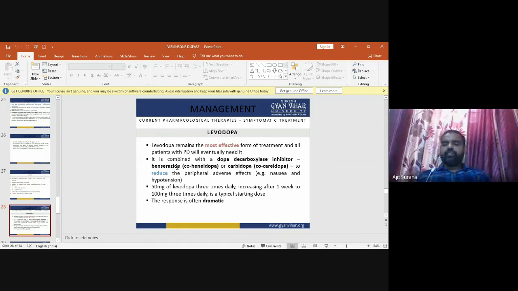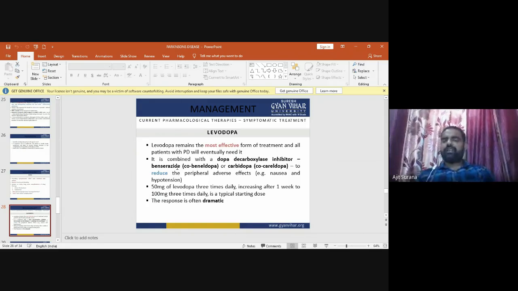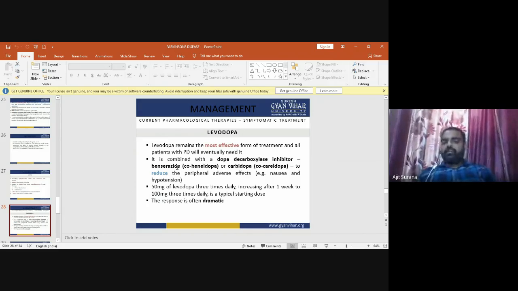Levodopa is combined with dopa decarboxylase inhibitors, benserazide or co-phenyldopa, or carbidopa, to reduce the peripheral adverse effects like nausea and hypotension. Now, the dosage of levodopa: 50 mg three times daily, increasing after 1 week to 100 mg three times daily, is typically the starting dose.